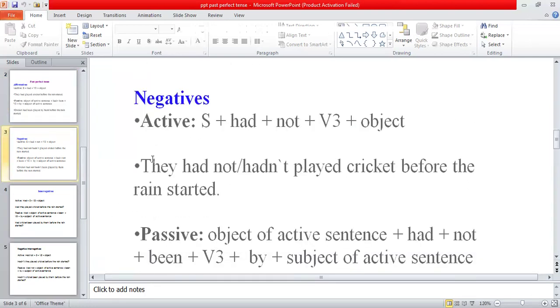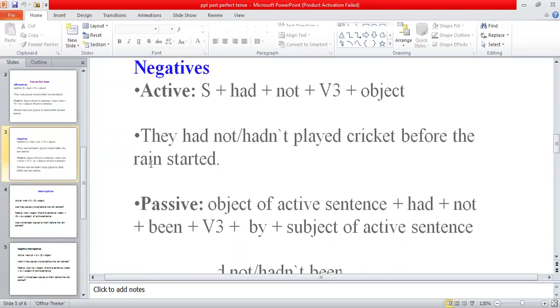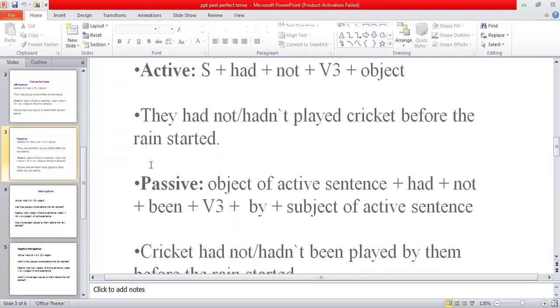Now, if you want to change the negative sentences of past perfect tense into passive voice, first of all, the active negative sentence of past perfect tense has subject plus had not plus third form of the verb plus object. So if you want to change it into passive, the structure formula is that the object of the active sentence will come in the beginning.